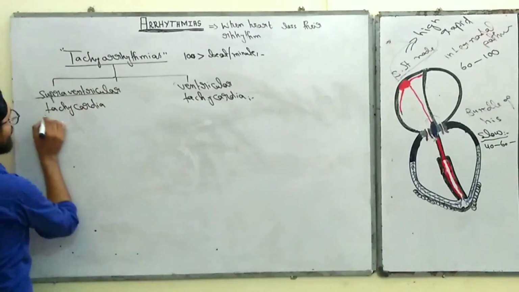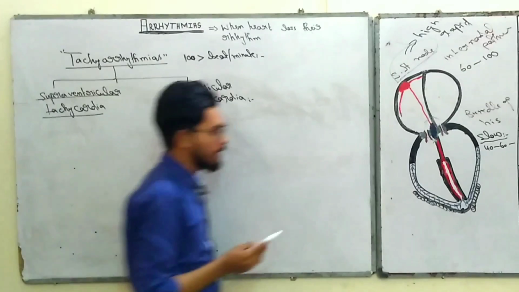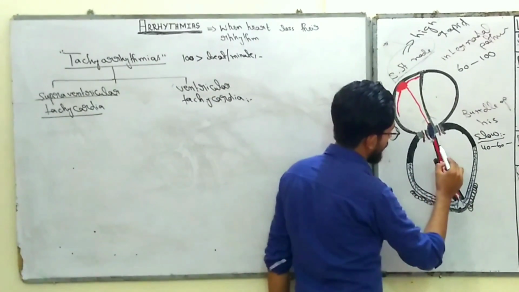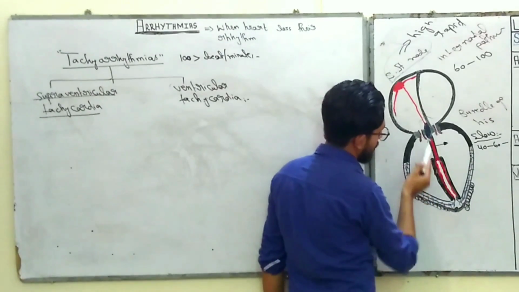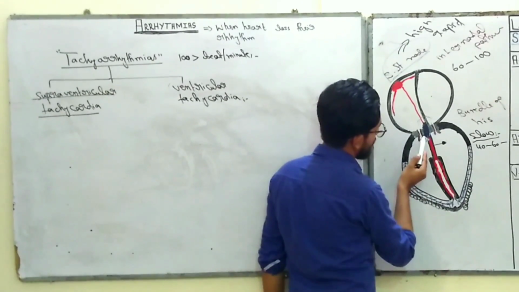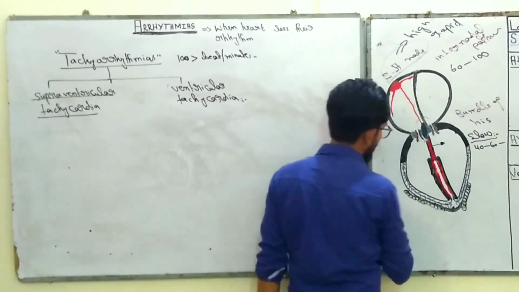The supraventricular tachycardias are those tachycardias that occur above the bundle of His.